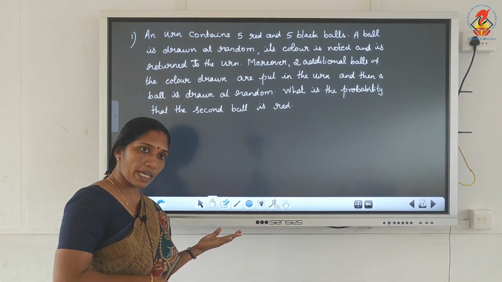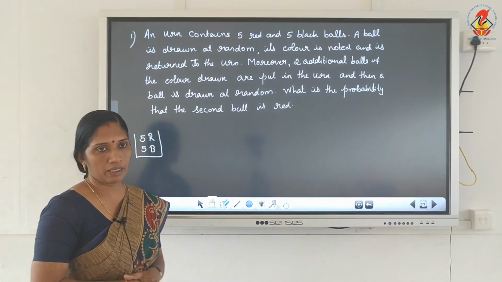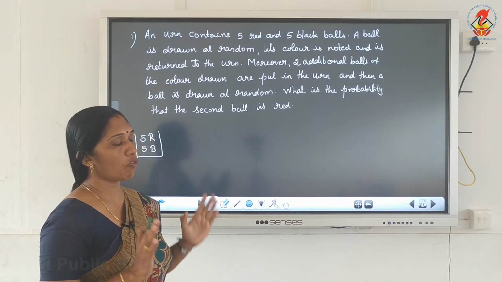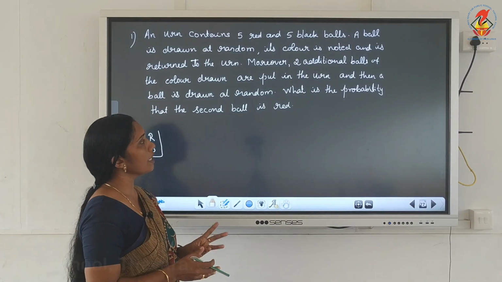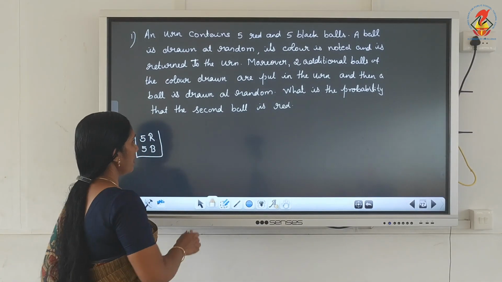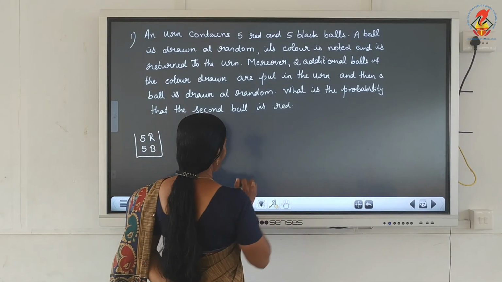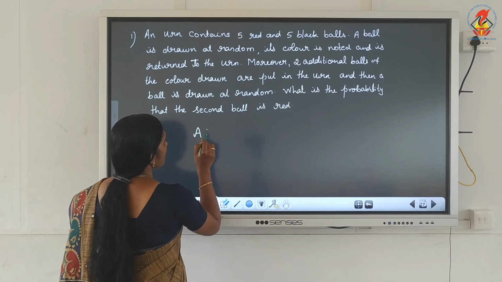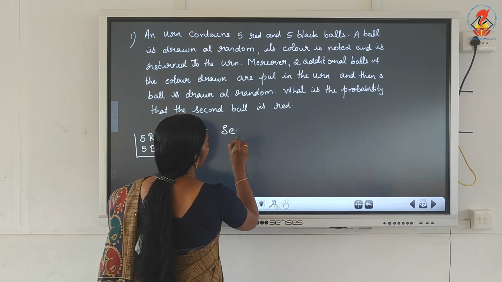So the first ball can be red or black. There are 2 possibilities. Okay, the second ball is red. That's the question: the probability of the second ball being red. So we have to define the events. This question we can write as A. So A means the second ball is red.